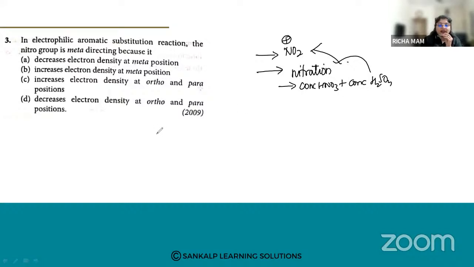Just now we saw that after writing the resonance structures, the electrons are withdrawn more from the ortho and para position. So the electron density will be less there. At the meta position, as the electrons are not withdrawn, the electron density is high. So the nitro group is a meta directing group. Option number D is the answer. I hope it is clear. Okay, let us go for the next one.